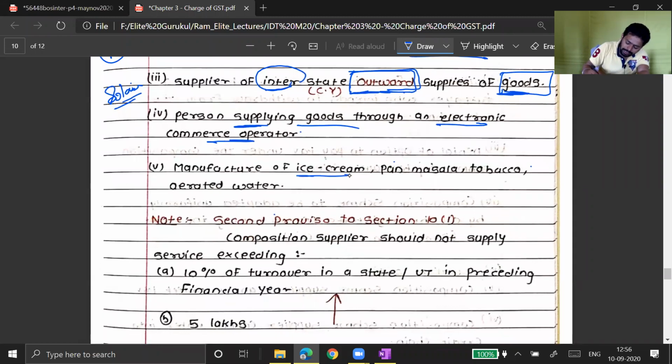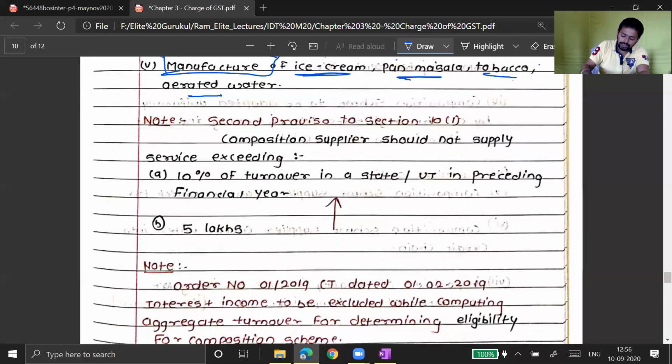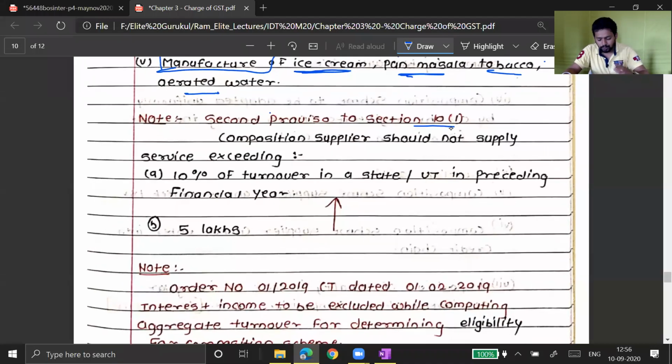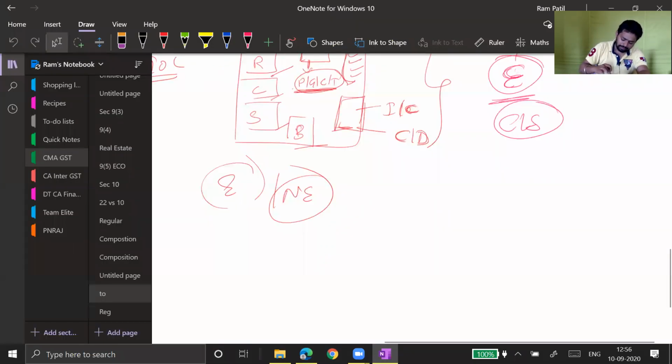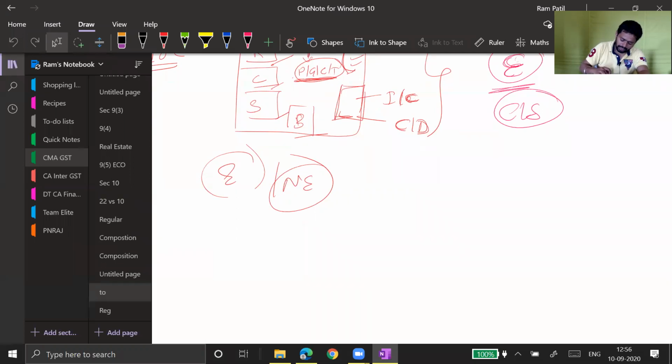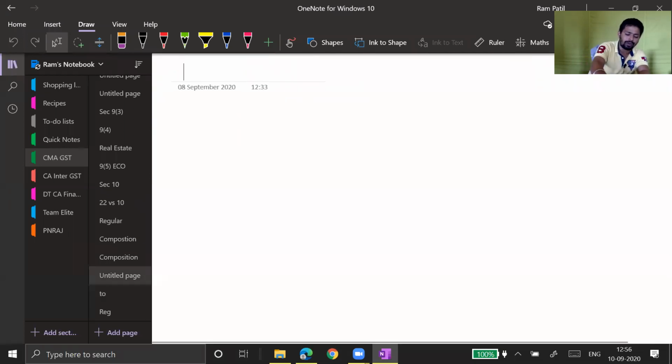Manufacturer of ice cream, pan masala, tobacco, and aerated water. This word manufacturer you should understand. Now, just now we have discussed that a composition dealer is not supposed to provide any services. But last year, government amended the law and they have given a little concession so far as services by composition dealer.